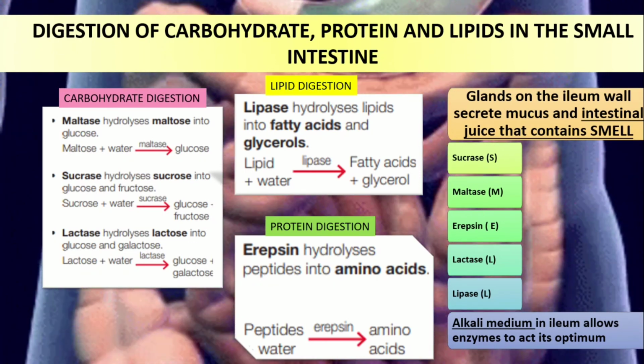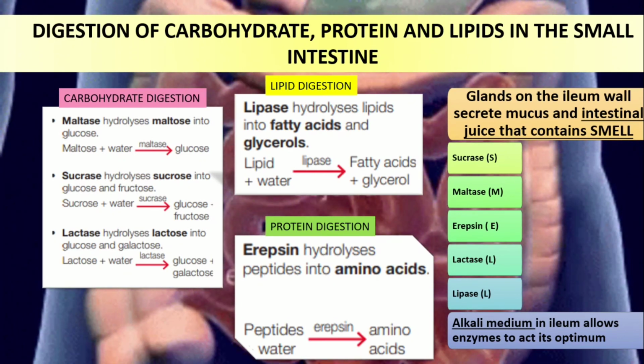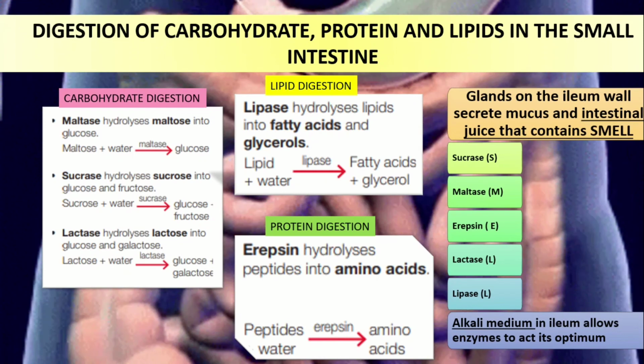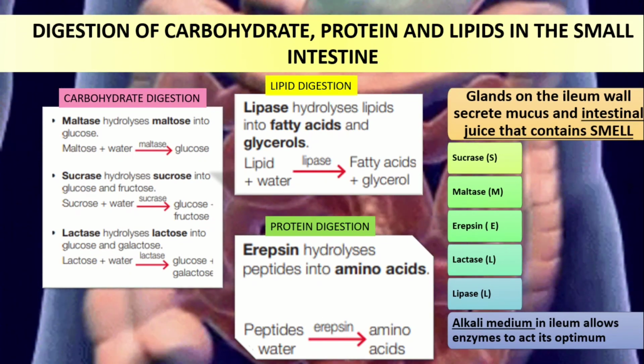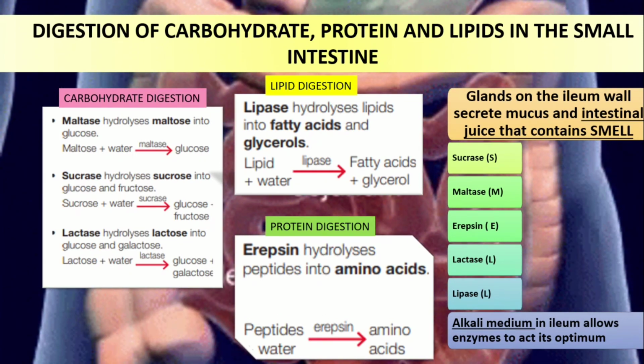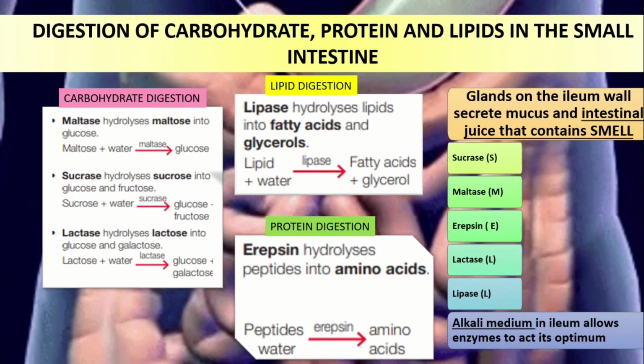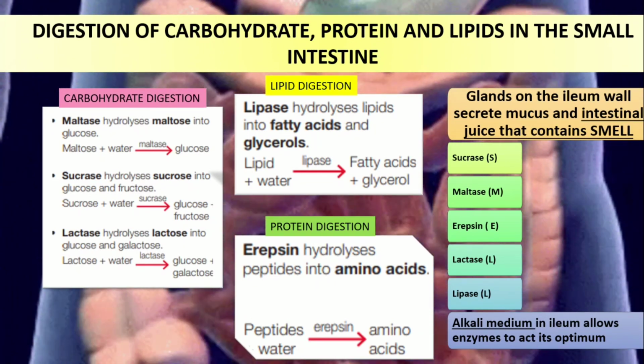The glands on the ileum wall secrete mucus and intestinal juice that contains sucrase, maltase, erepsin, lactase, and lipase. The alkaline medium in the ileum allows the enzymes to act at their optimum.